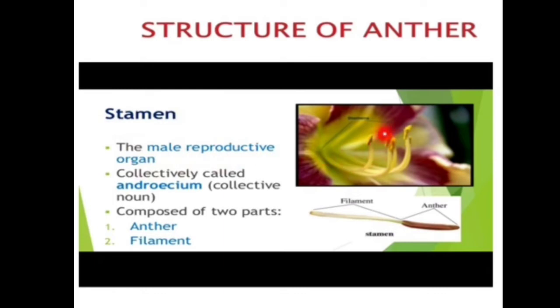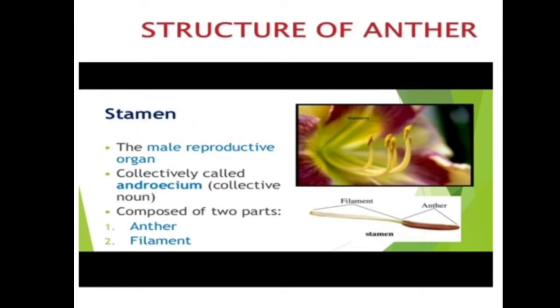Here we see the flower, and these are the stamens. It is a male reproductive organ. It is also called the androecium. त्याला स्टॅमेन सुद्धा म्हटलं जातं किंवा androecium सुद्धा म्हटलं जातं. ठीक आहे. Now it is also called the androecium.